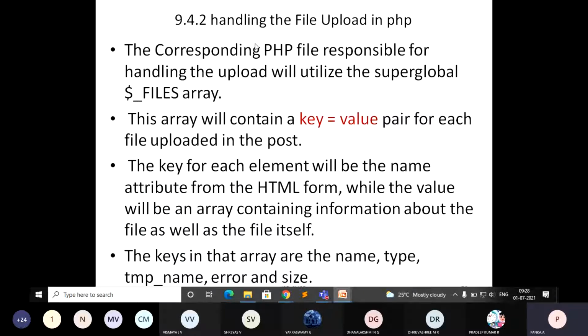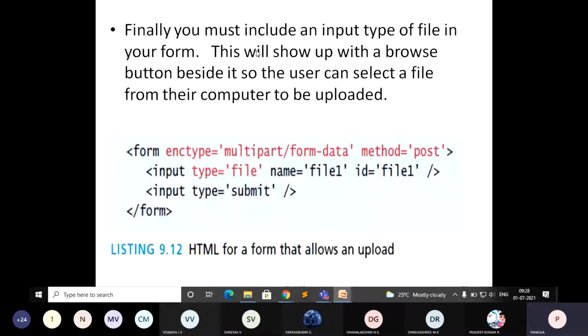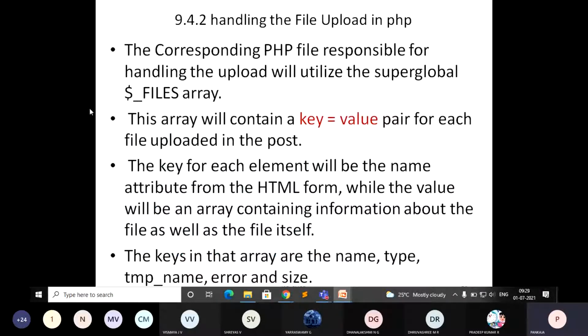Now after doing this, you can write PHP code, and in that you can try to access this $_FILES array. With the help of this you can get all the information of the file.